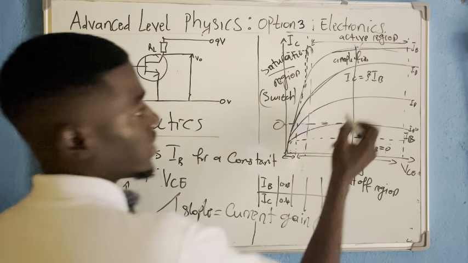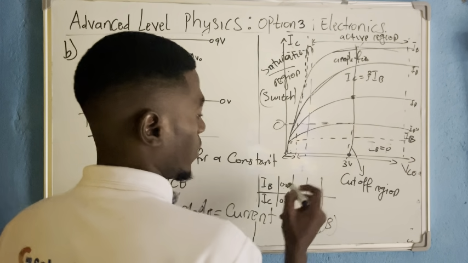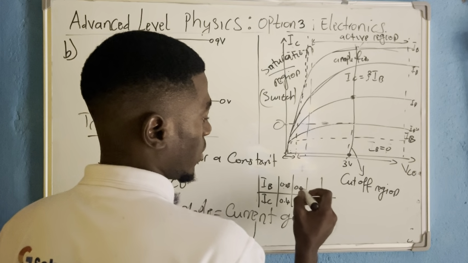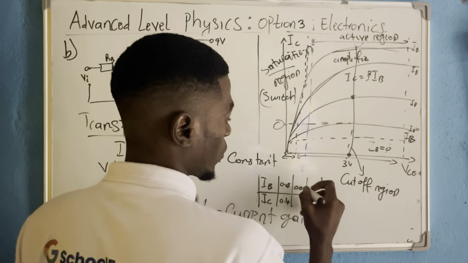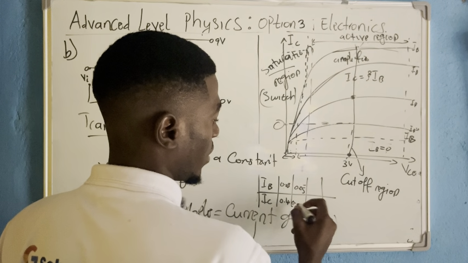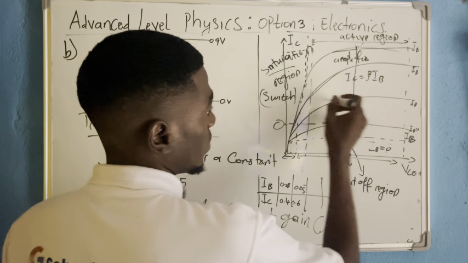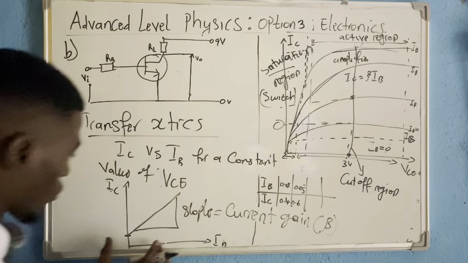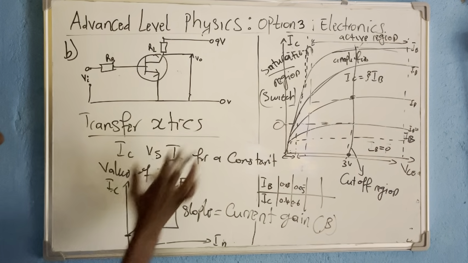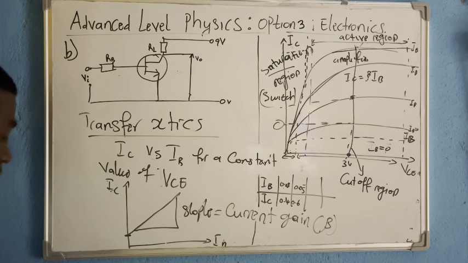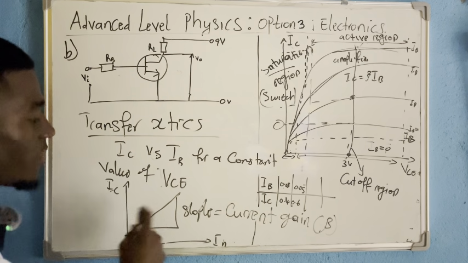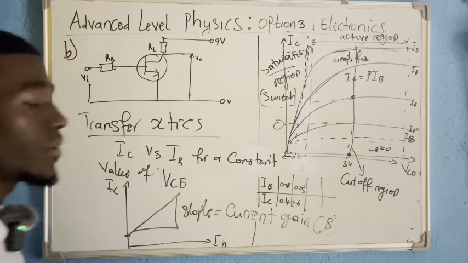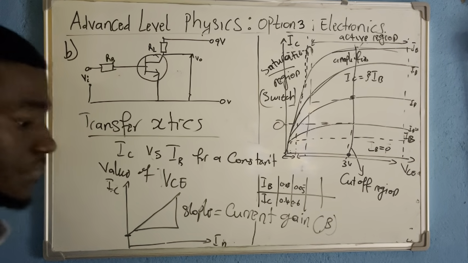It's okay. When you touch down the next line here, it can be an increase to 0.05 amperes. Down here will be 0.6. You extrapolate like this, you have the corresponding value of IC. From there now, you come and draw what? The transfer characteristic. And the slope of that transfer characteristic gives us what? The current gain. Okay.